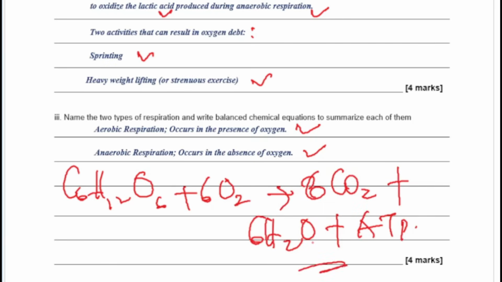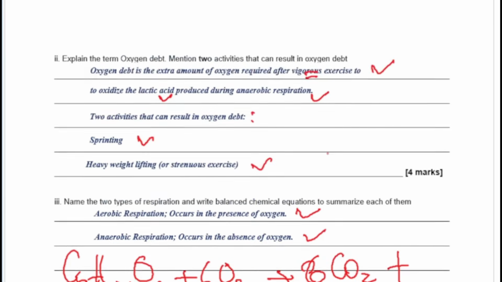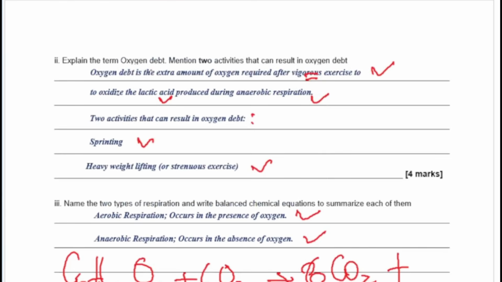For anaerobic respiration, the products will now be ethanol and carbon dioxide for the one we call fermentation. The fermentation occurs in microorganisms like yeast and bacteria, but your anaerobic respiration in your muscles will lead to what is called lactic acid. The lactic acid is what led to this oxygen debt in the first place.